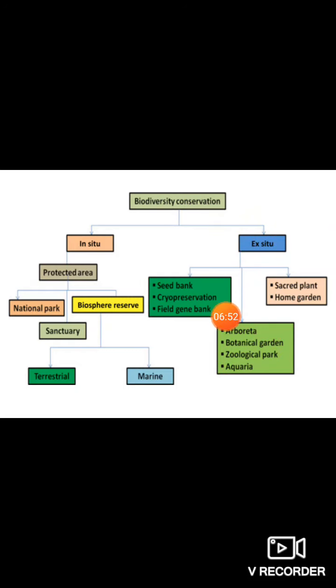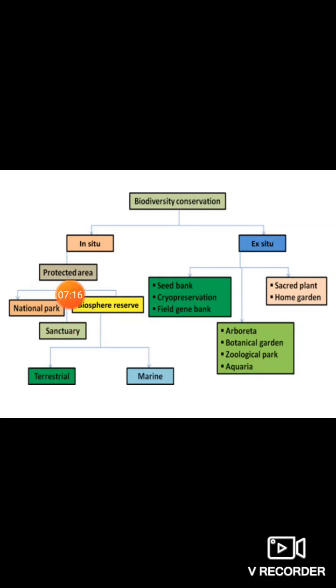There are a few more methods of ex situ conservation. For example, arboreta, botanical gardens, zoological parks, aquaria. You might get a doubt that you have a park here, which is a national park, and you have a park here also.